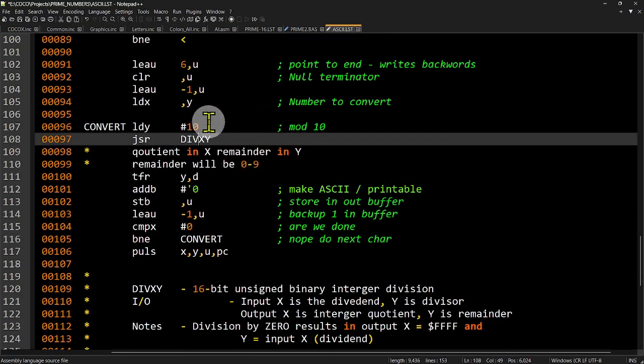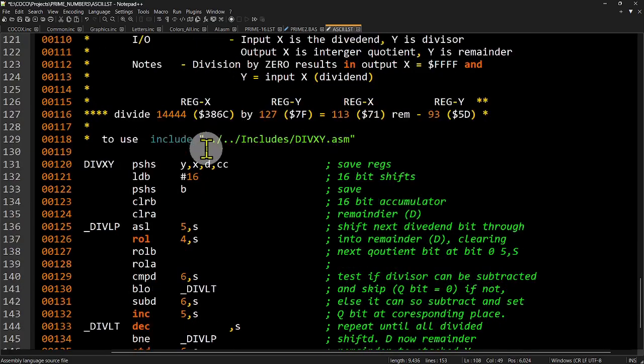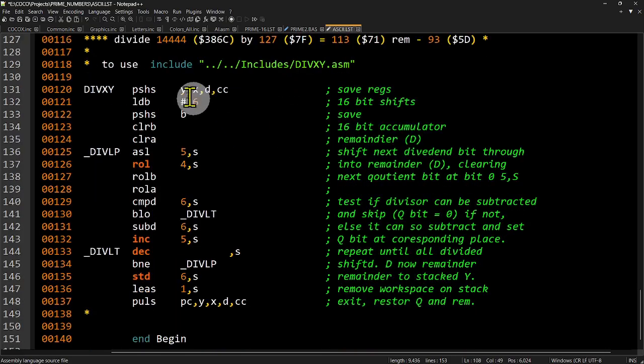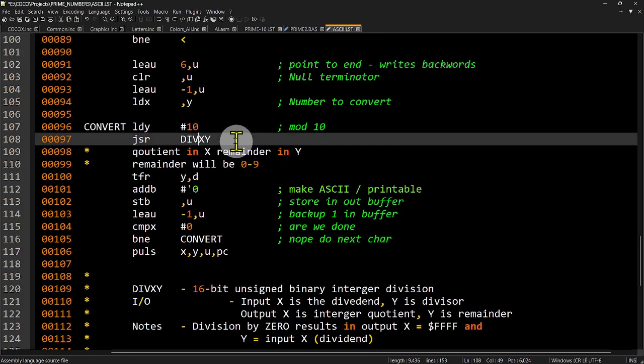Load up 10. It's a mod 10 jump through subroutine, divide XY. It's a routine that I use all the time. Here it is in its entirety. It takes the dividend in X, the divisor in Y. It does the divide. When it's done, your quotient is going to be in X, and any remainder will be in Y. So you just come into this routine here, and it comes back to you. That takes care of that divide thing that we had.